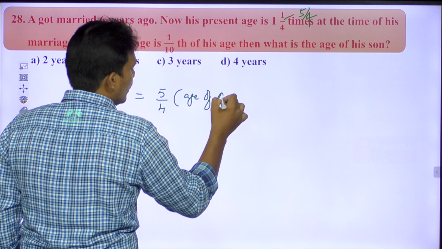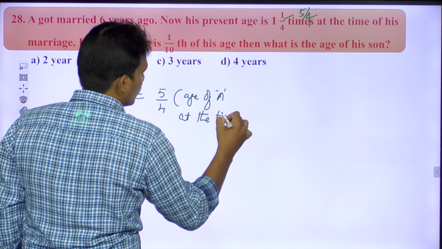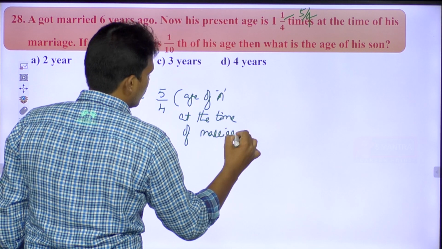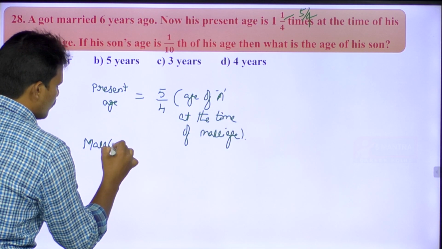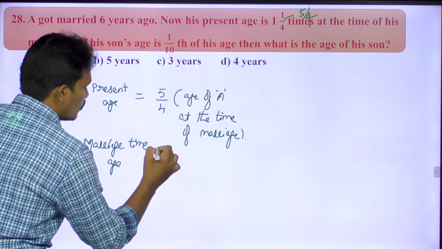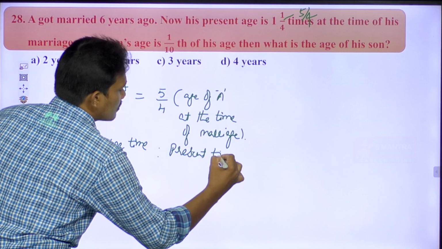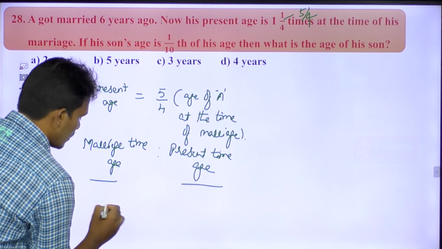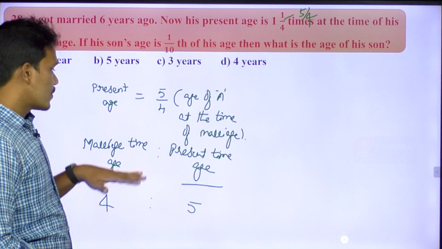Age of A at the time of marriage, meaning marriage time age to present time age. So that ratio is 4:5. Okay, so he has given this point.